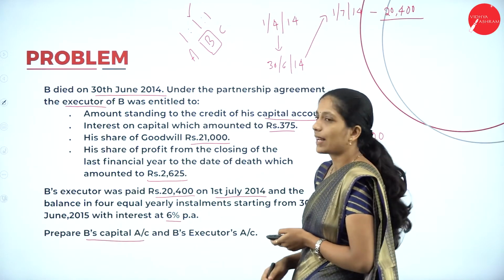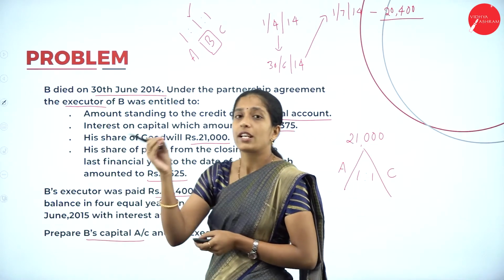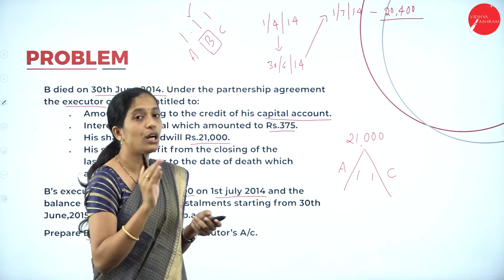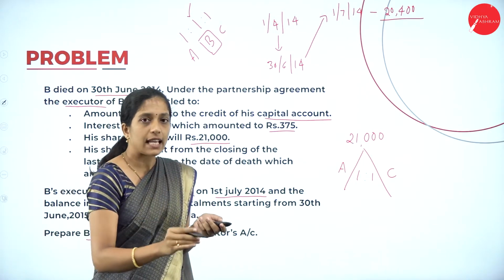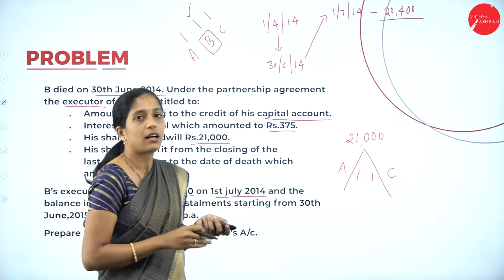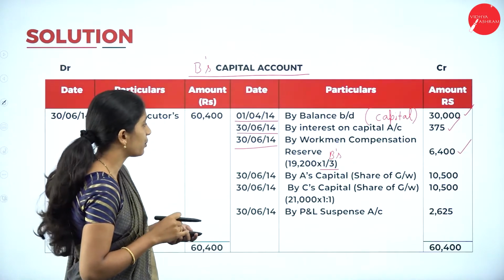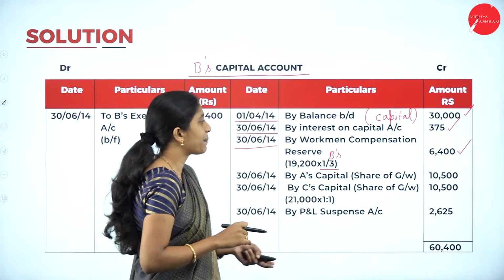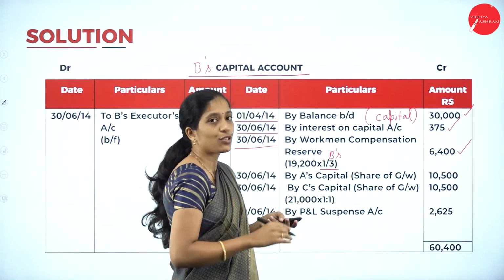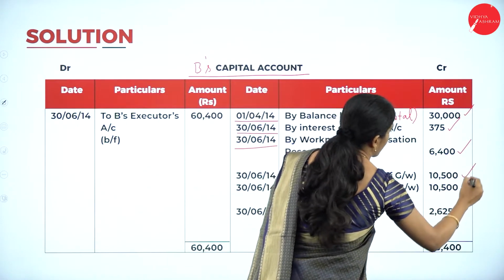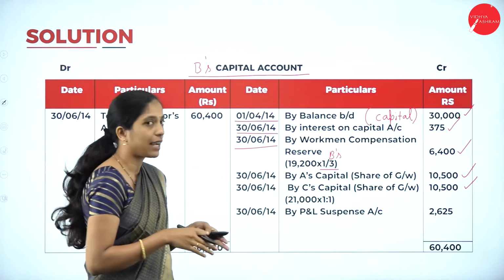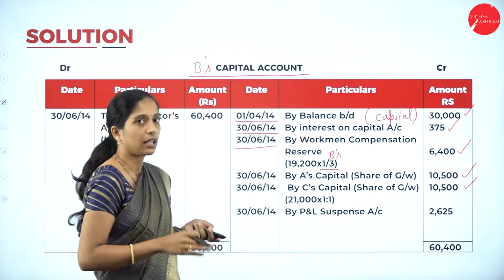Next, what I have told? His share of goodwill 21,000, which has to be given by A and C. In which ratio? 2:1. So by A's capital account, 21,000 into 1 divided by 2. By C's capital account, 21,000 into 1 divided by 2. So on the date of death, by A's capital account share of goodwill, 21,000 into 1:1 ratio. So each partner will get 10,500 and 10,500. So by A's capital account and by C's capital account.